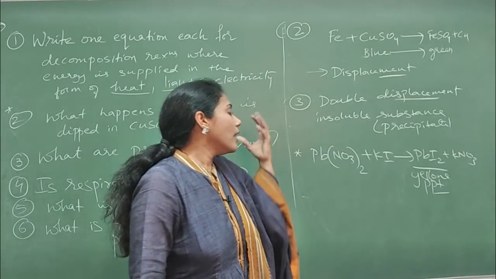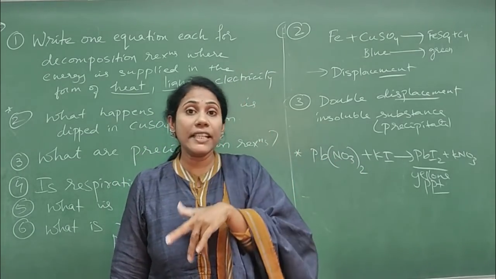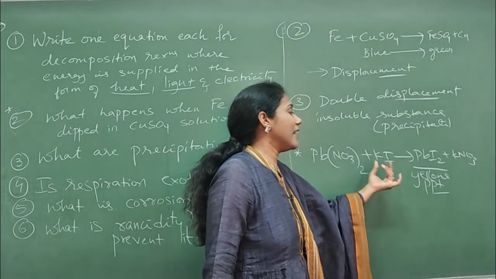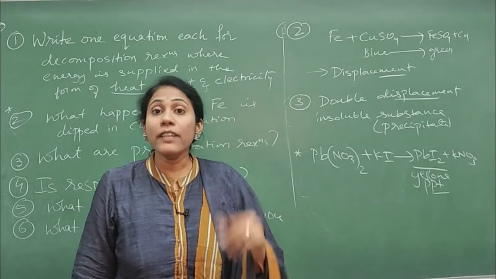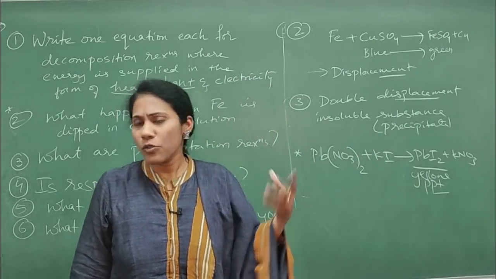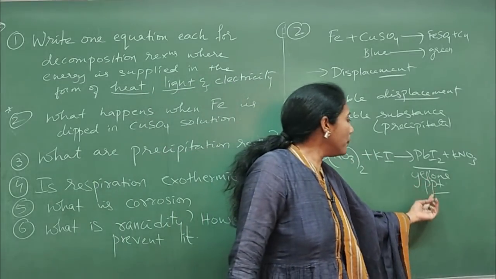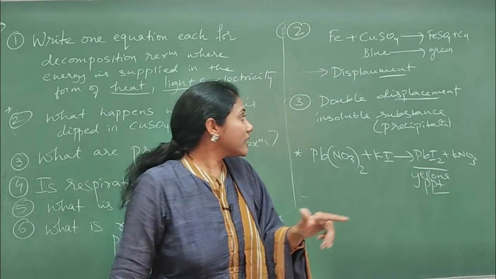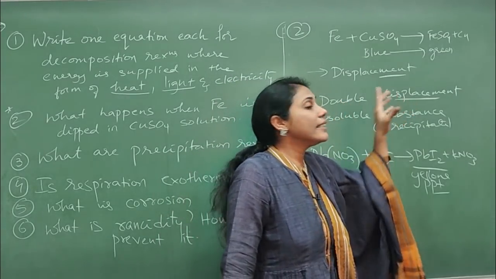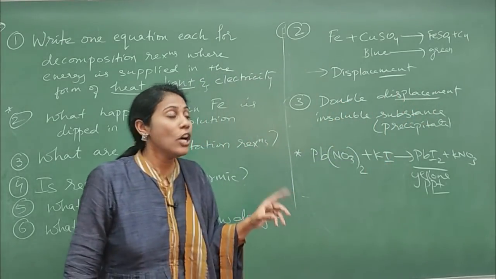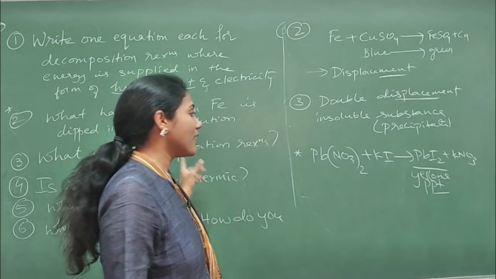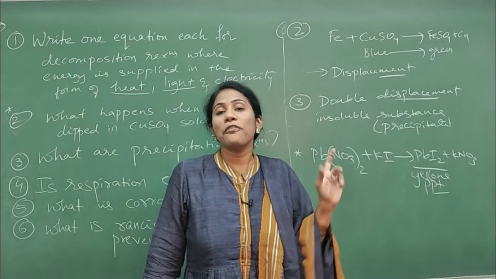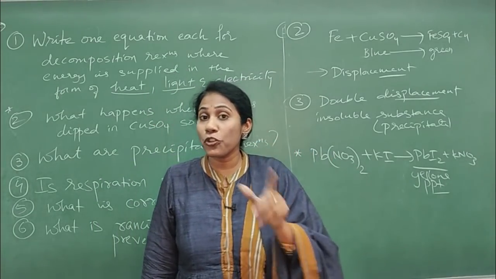Okay, so they'll ask you the question in a very different way. They may ask you what happens when lead nitrate is added to potassium iodide and what type of reaction this is. So what will happen? Lead iodide PPT is formed. What type of reaction is this? It is nothing but a double displacement reaction, or you can also write it as a precipitation reaction. Okay, so this is the concept of double displacement which you should not forget.